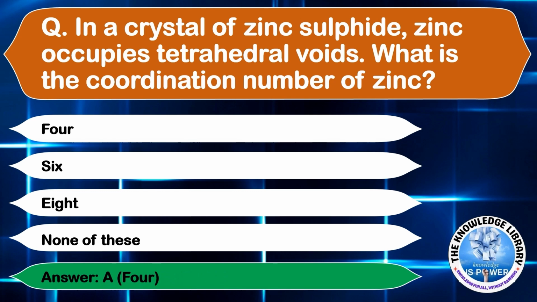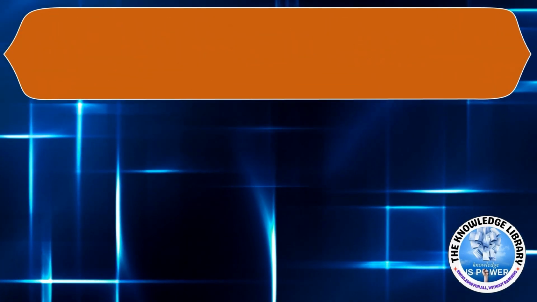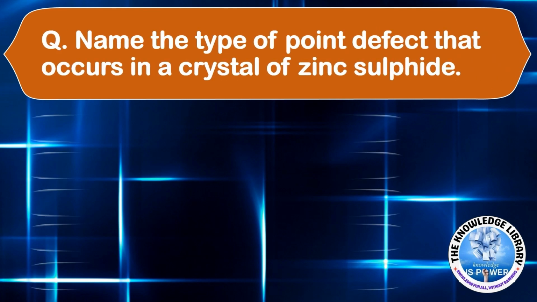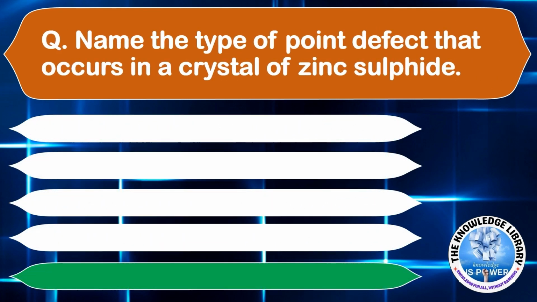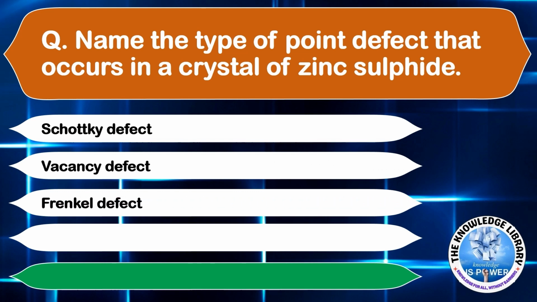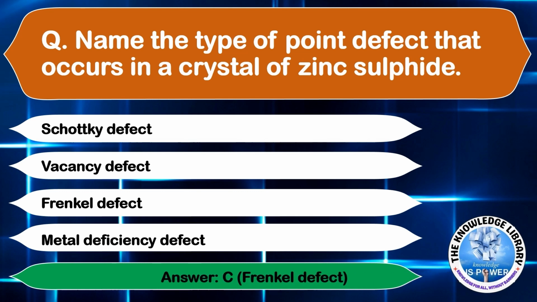The next question is, name the type of point defect that occurs in a crystal of zinc sulfide. Option A, Schottky defect. Option B, vacancy defect. Option C, Frenkel defect. Or option D, metal deficiency defect. The correct answer is option C, Frenkel defect.